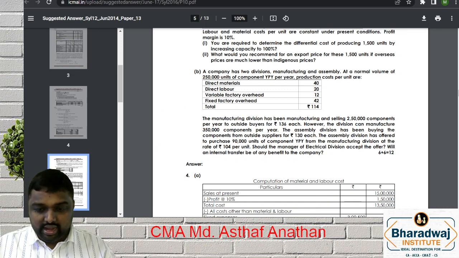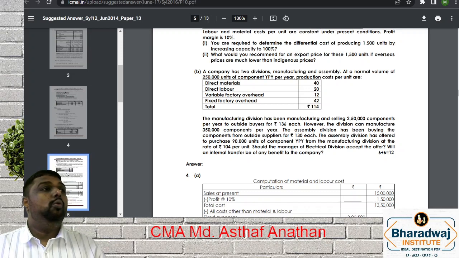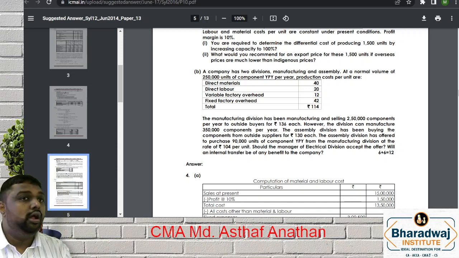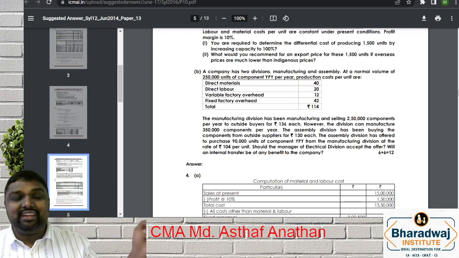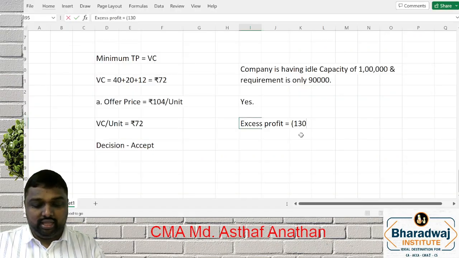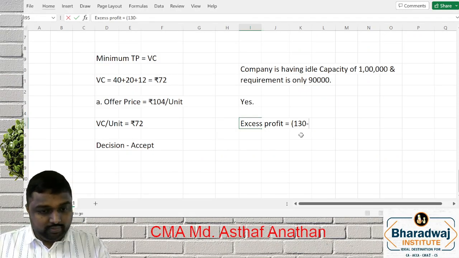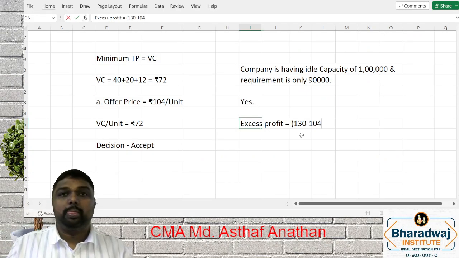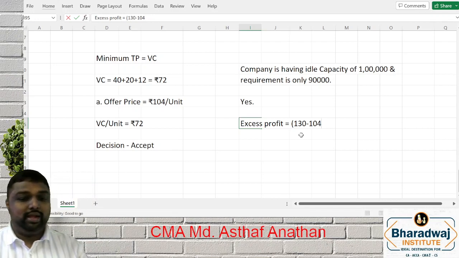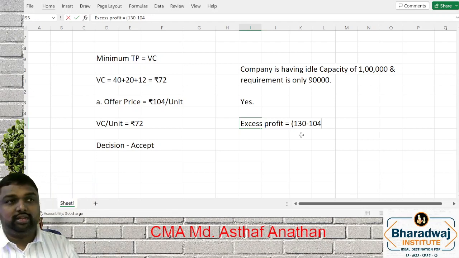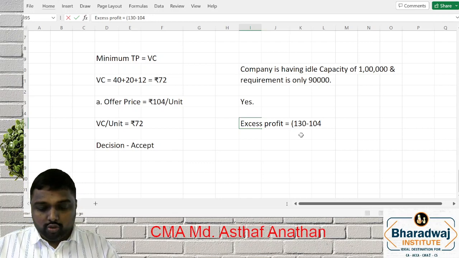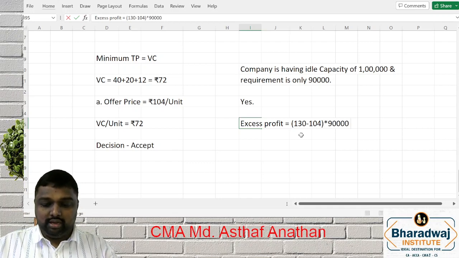Yes, they say that the assembly division has been buying the component from an outside supplier at 130. Right now they are buying at 130. So if it is an internal transfer, instead of 130, they will buy at what price? 104. Correct? Yes or no? So 104 into how many units? 90,000.